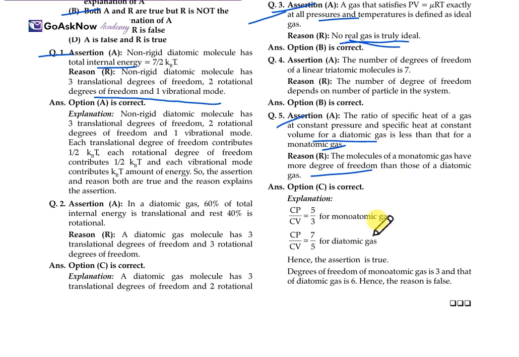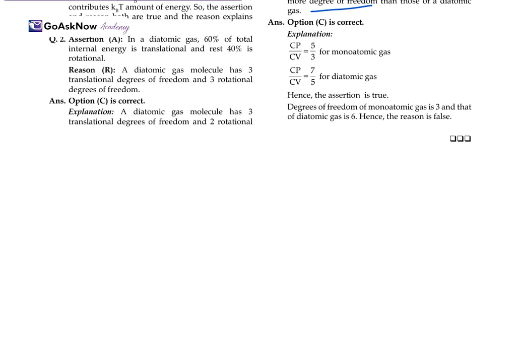The assertion is correct. But the degrees of freedom of a monatomic gas is 3 and that of a diatomic gas is 5, and so the reason is false. According to the reason, the molecules of a monatomic gas have more degrees of freedom, so it is not possible, as the degrees of freedom are different: 3 and 5.